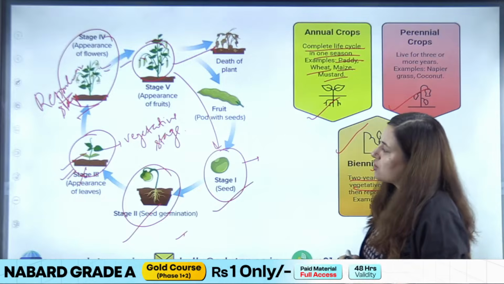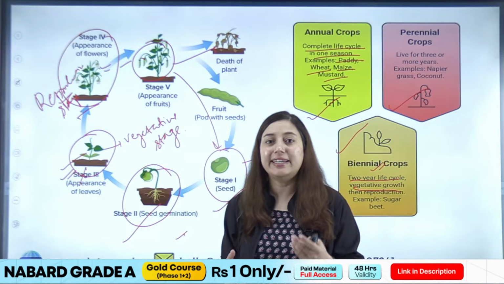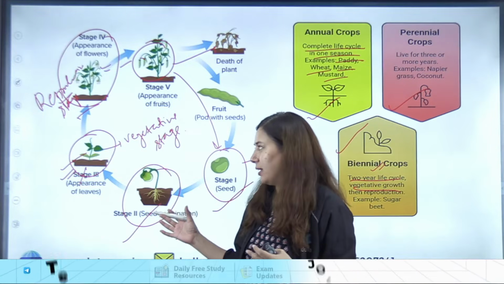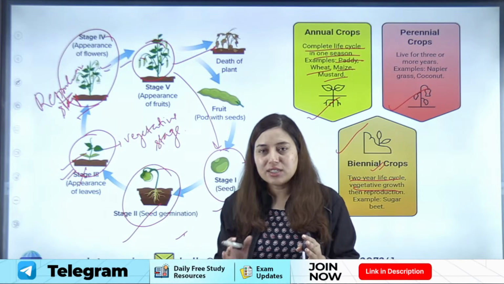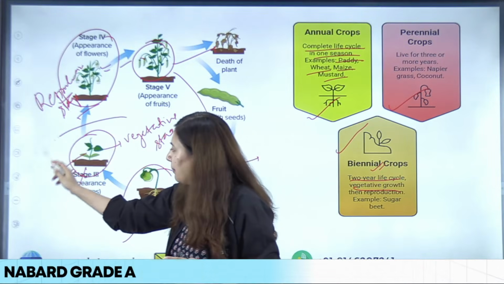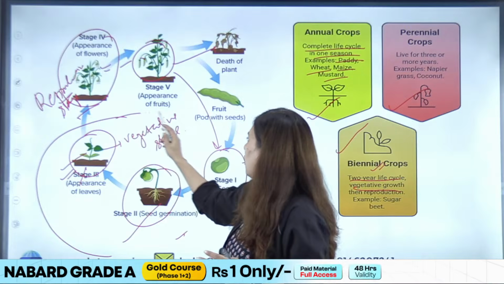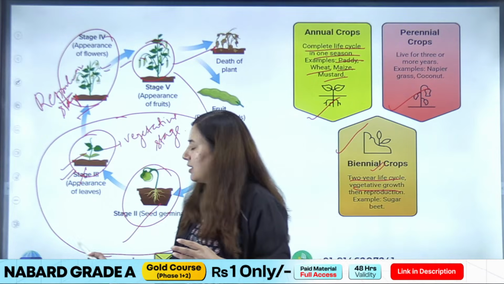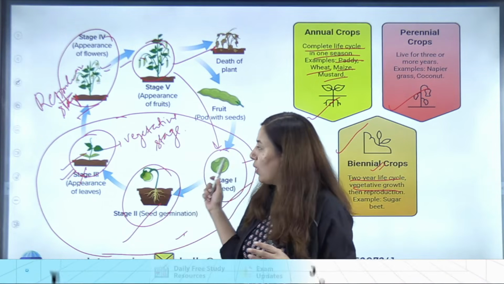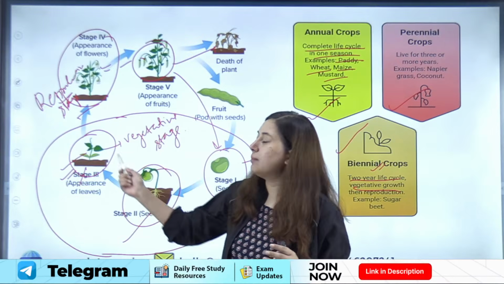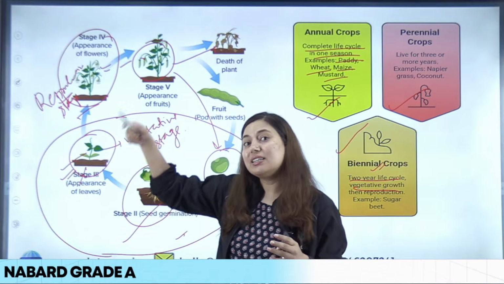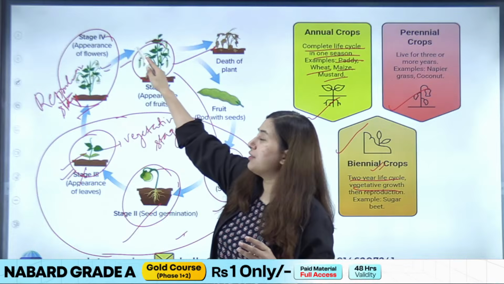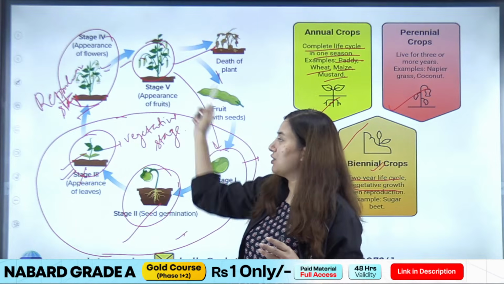So that's why it's called a biennial crop. It needs 2 years to complete its life cycle. So in the first year, what will happen? It will only complete the vegetative phase. So it will take 1 year for the biennial crop to come to the vegetative phase, and another year to come to the reproductive phase, and the rest of the cycle, right?